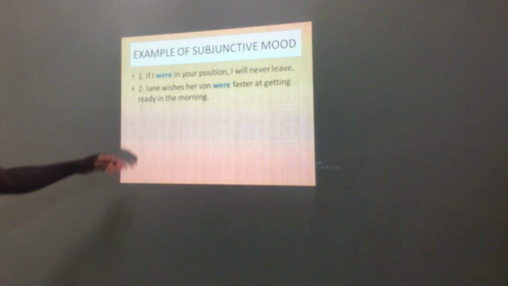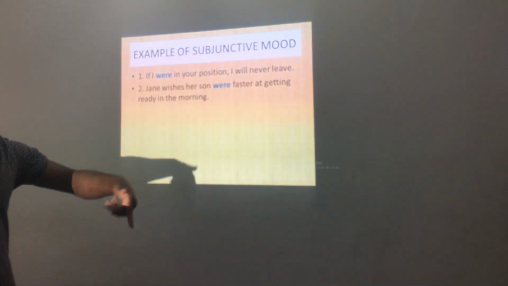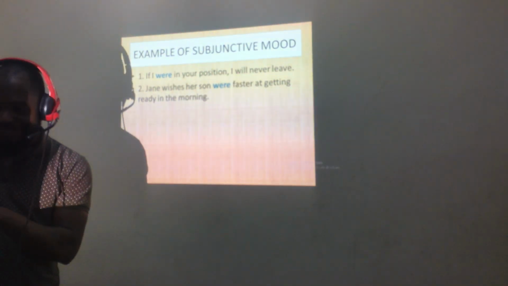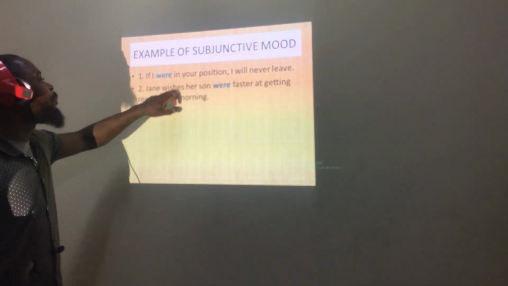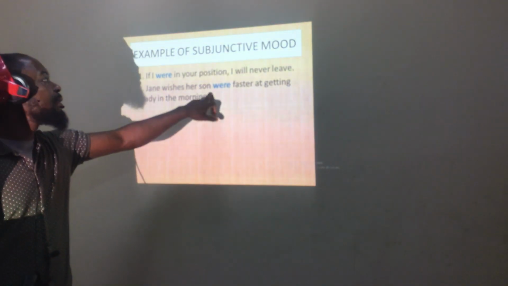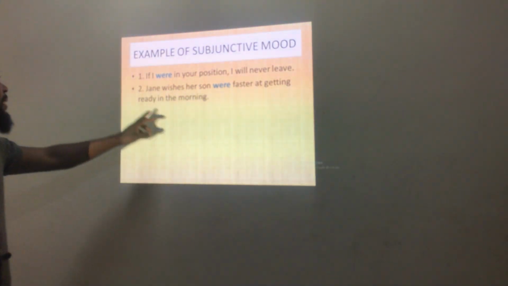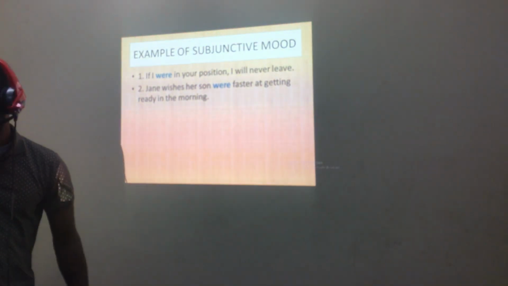So Jane's son was like that. I give this example, Jane never had a son, okay? So don't say Jane has a son, no. It's just an example, okay? So Jane wishes her son were faster at getting ready in the morning, okay?